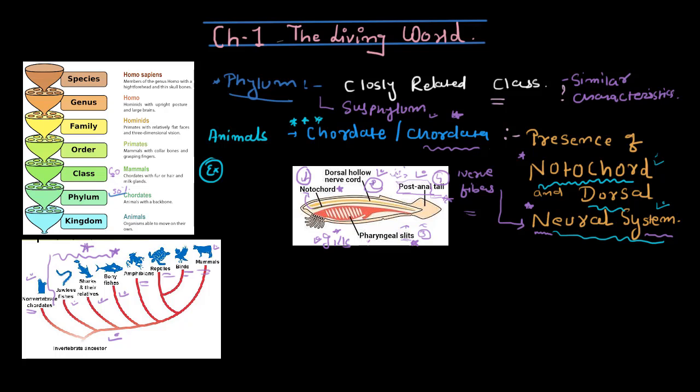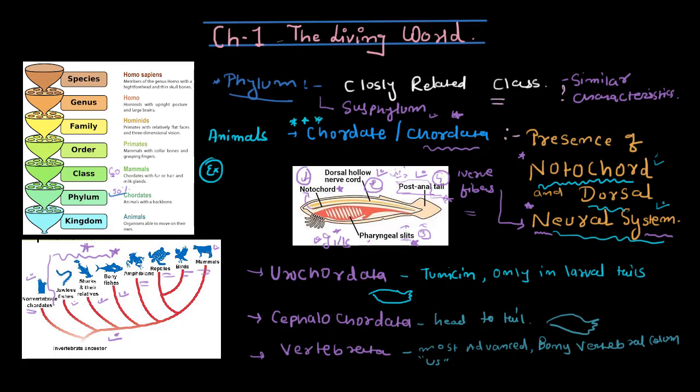One is called Urochordata, another is Cephalochordata, and then there are the vertebrates. Of course, you do not have to think about this in much detail in this chapter; we are going to study them further on. But here is a little summary.